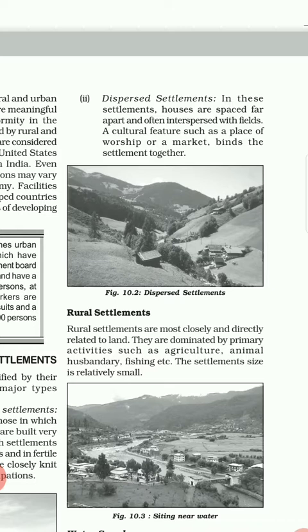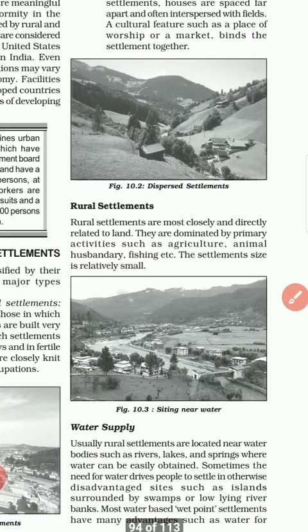Dispersed means they are settled more away from each other. As you can see, one of the settlements is here, one is here, another one is here. You can see that the houses are dispersed from each other, but they are bound together with the market or some other worship areas.